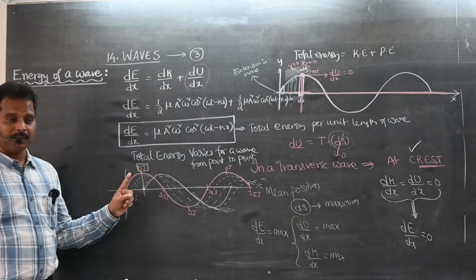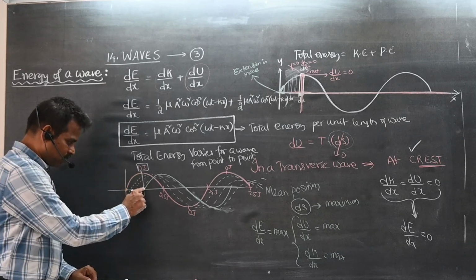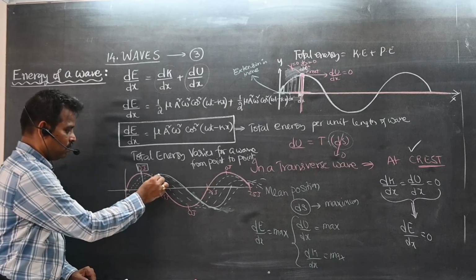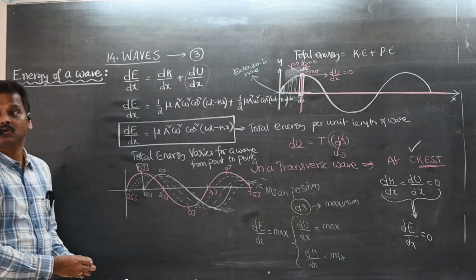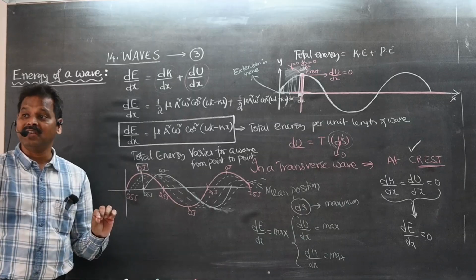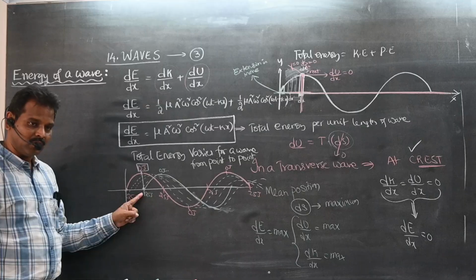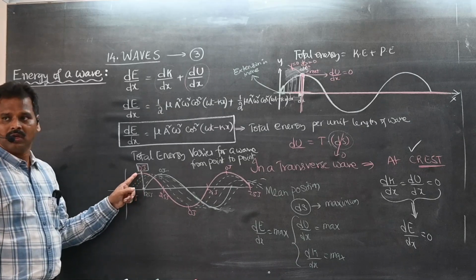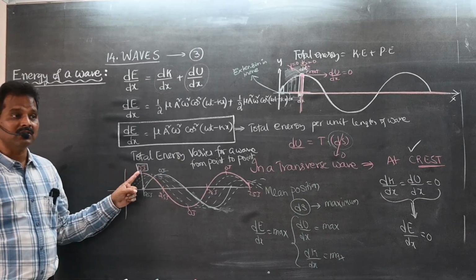Now when we see for the first time, total energy is 0 at the crest. After some time this part will come down and reach this point. What is the total energy? Here now it is maximum. So what is happening here? Total energy at a point is changing with time. Now 0, after some time at the same point energy 25, 24, 23, 22, 21, 20, 19, 18, 17, 16, and again it becomes 0. Then 0 to 25, 25 to 0. So energy varies between 0 and maximum.